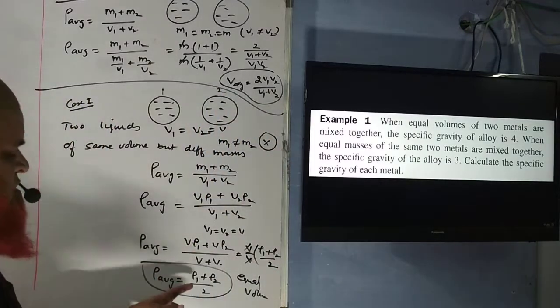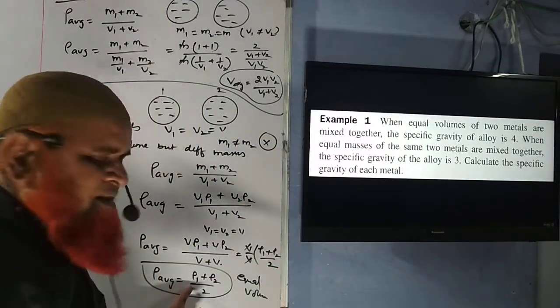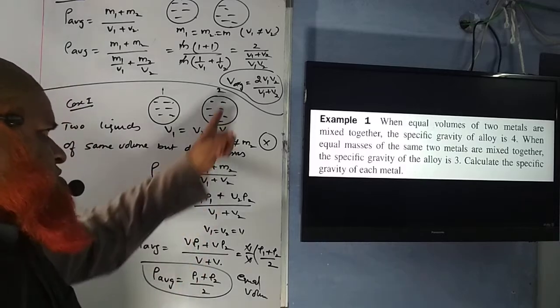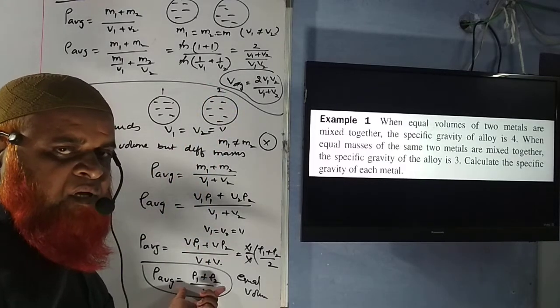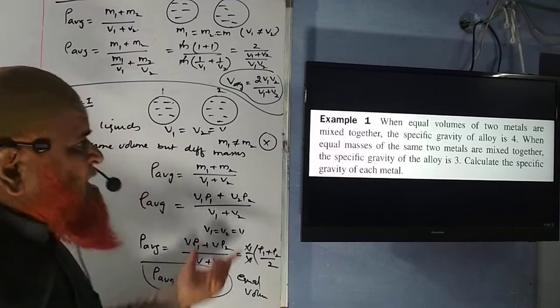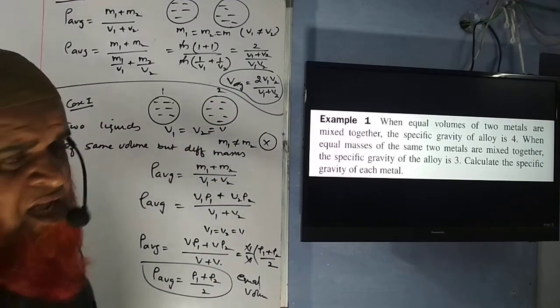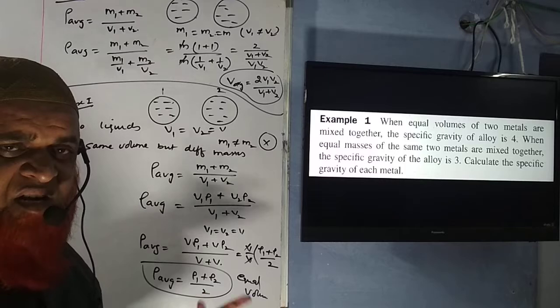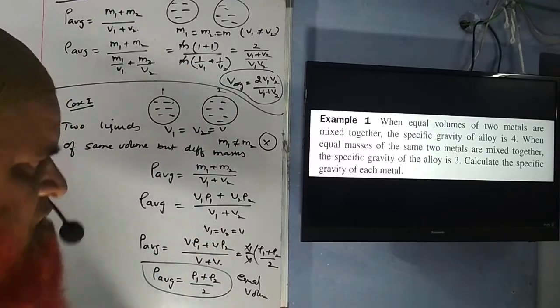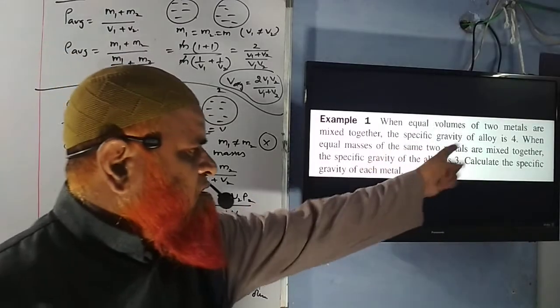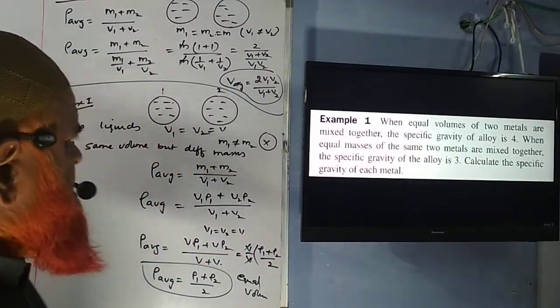So this is called as average. This is also called as average. This is geometric mean. This is harmonic mean. So different averages, different means are different here. So if you understood this concept, you can solve this problem here now.